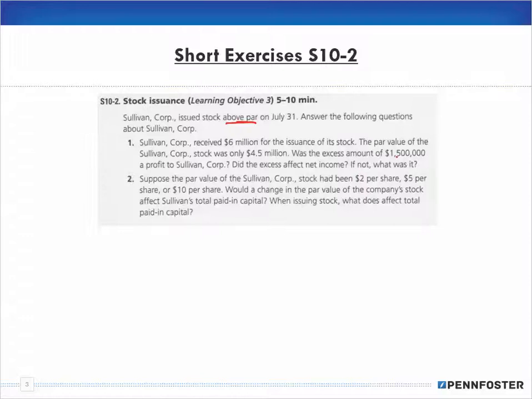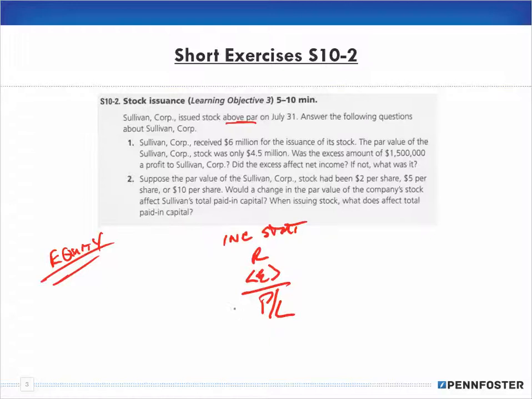Right. So the first question is, was the excess of $1.5 million a profit to Sullivan? No, it's not profit. When we're talking about stock, we're talking about the equity section of the balance sheet. We're not talking about the income statement, where we have revenues less expenses to give us the profit or loss. So we're just not talking about profit. Did the excess affect net income? If not, what was it?